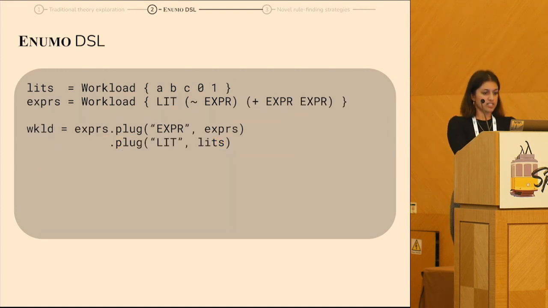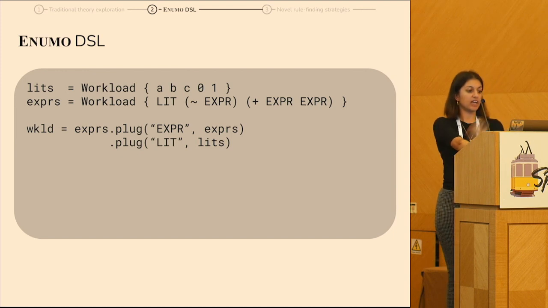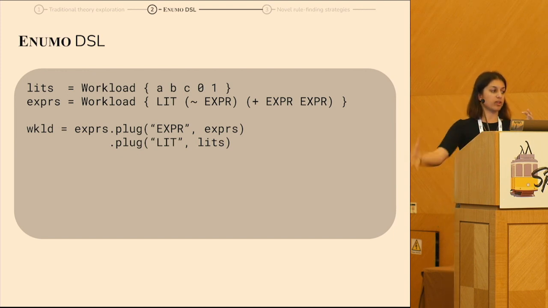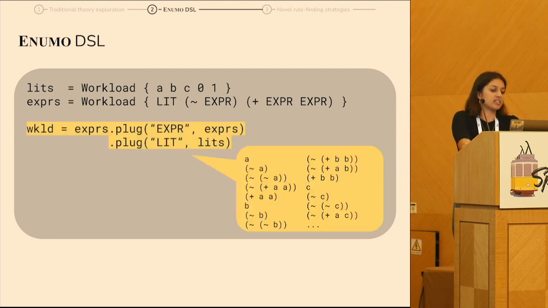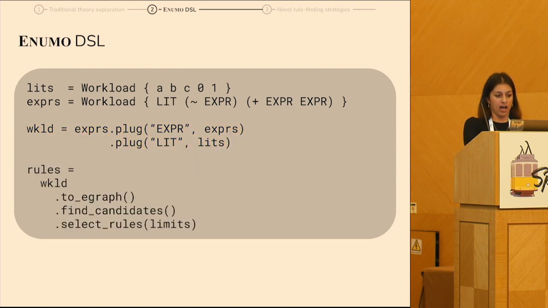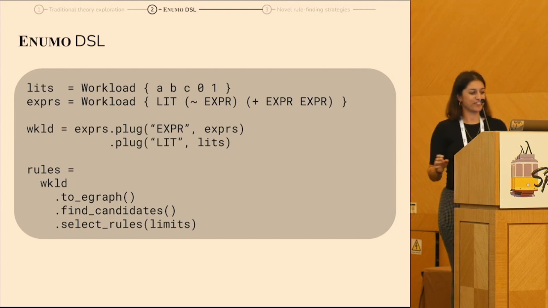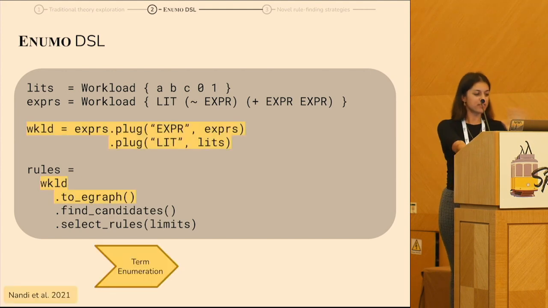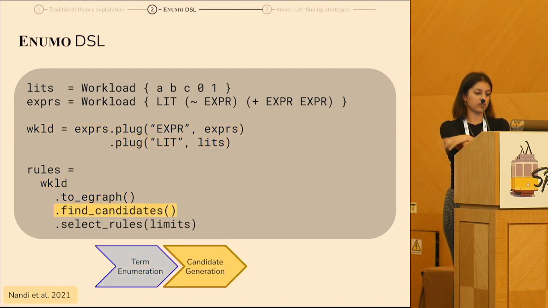So going back to this example from the grammar, if we plug Exprs into itself and then plug in the literals at the leaf nodes, what we're going to get is terms up to depth 2 from this grammar. So you can easily use plug to do exhaustive depth first enumeration. But remember, our goal here is to actually infer rules, right? So what we've done so far basically covers the term enumeration step of traditional theory exploration. And then Anumo also has operators to find candidates and to select rules.